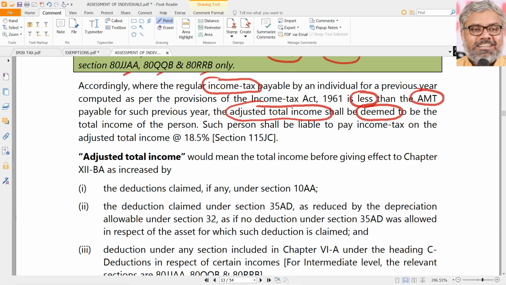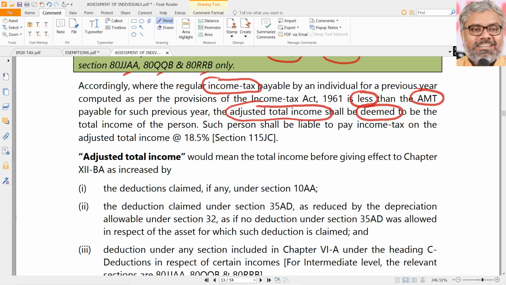So the law says, take the deductions. We were very happy. 10AA, oh wow, 50% of the profit, 100% of the profit. Yes, we took the deduction. After taking the deduction, because of the deduction, our tax liability is less. The government says, no, you cannot pay that less tax.